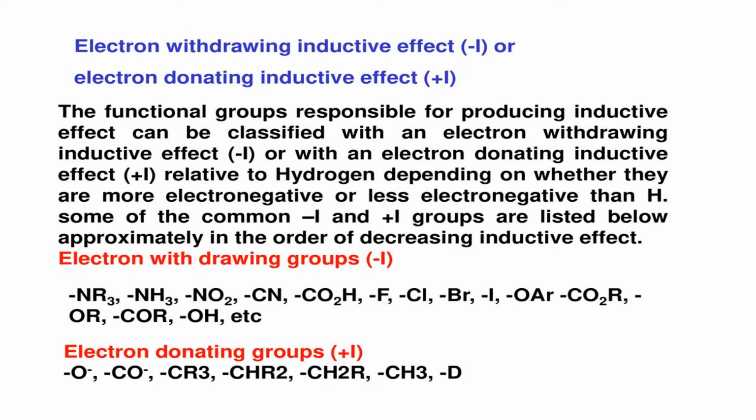Examples of functional groups which show -I effect are NR3+, NH3+, NO2, CN, COOH, fluorine, chlorine, bromine, iodine, etc. Examples of functional groups which show +I effect are ether group, CR3, CHR2, etc.